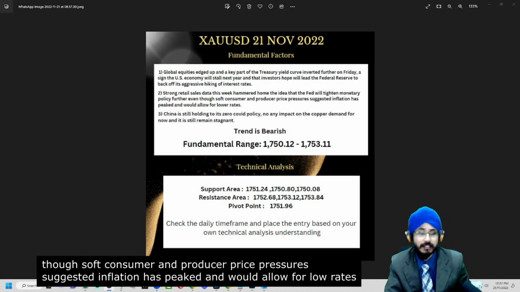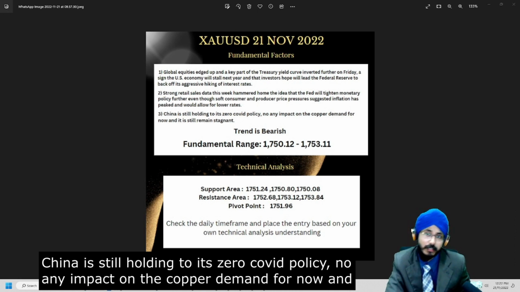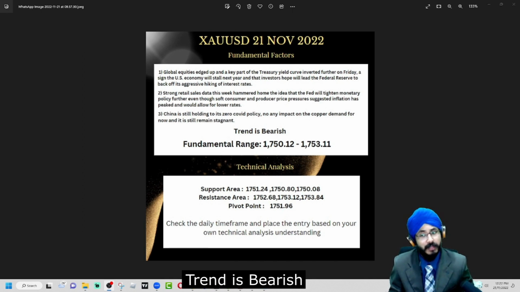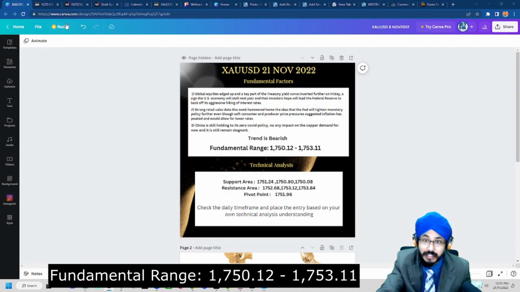And thirdly, China is still holding to its zero COVID policy, so we are not able to see any further demand for copper, and it's still remaining stagnant. So the trend that we're looking at is bearish, and the fundamental range is between 1750.12 to 1753.11. So that is the fundamental range that we are looking at.